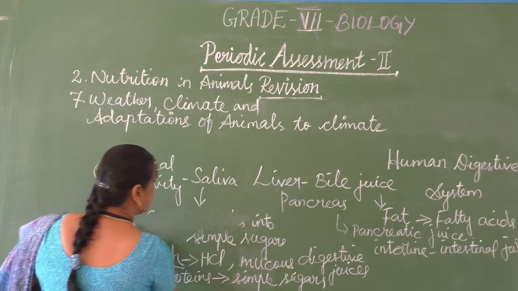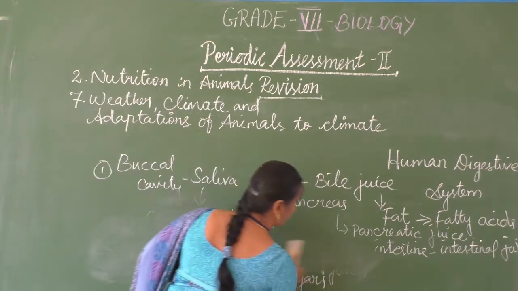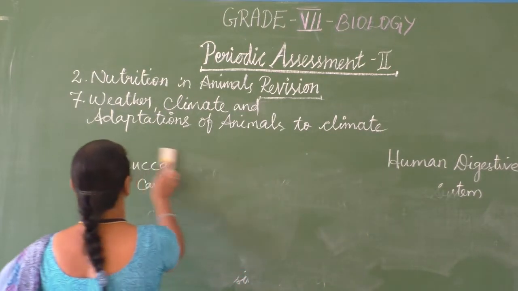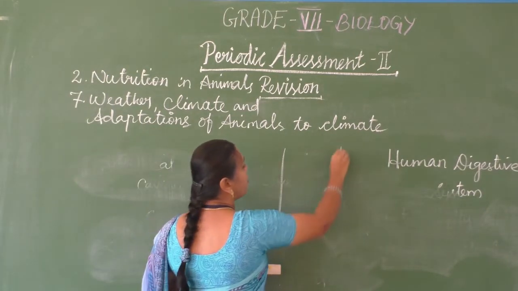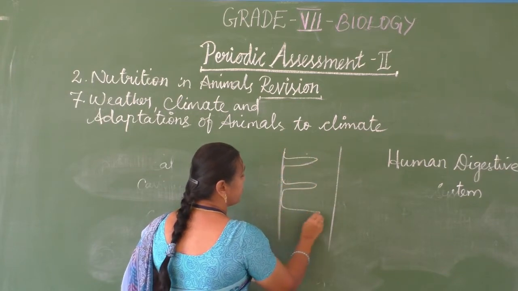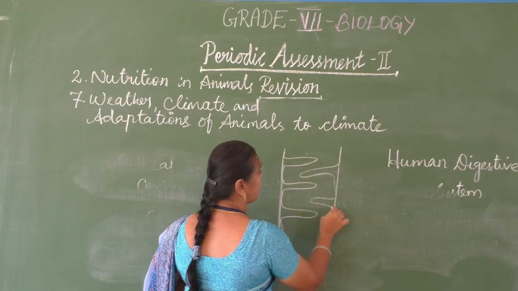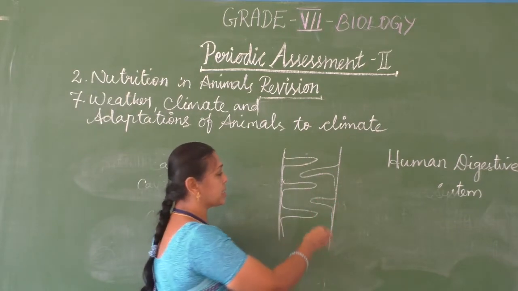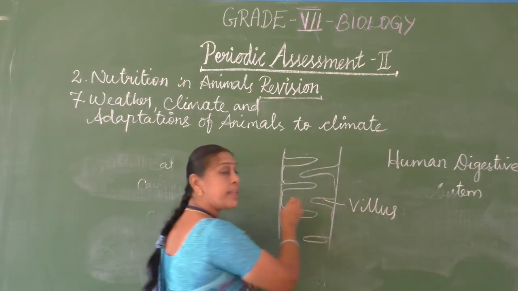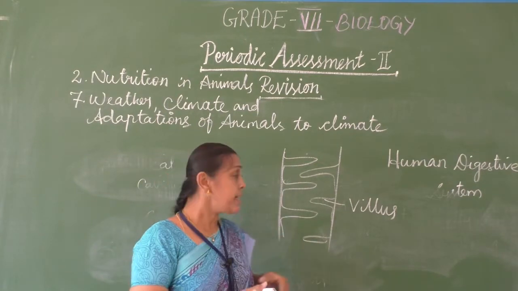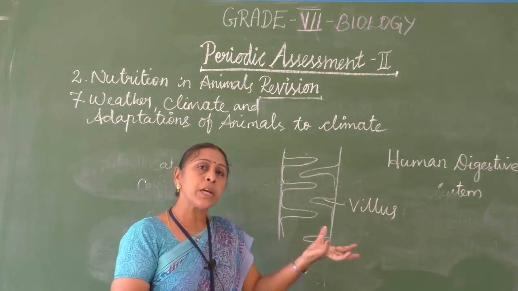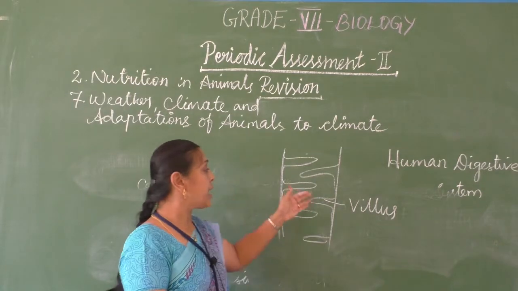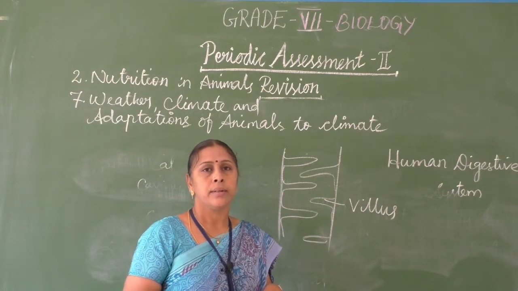And all these digested food is absorbed in the small intestine with the help of villi, plural villi, singular villus. The finger-like projection that is present in the wall of the intestine is called villus. And this increases the absorbing surface and absorbs all the nutrients required for the body. In the small intestine, this villus helps in the absorption of the nutrients.